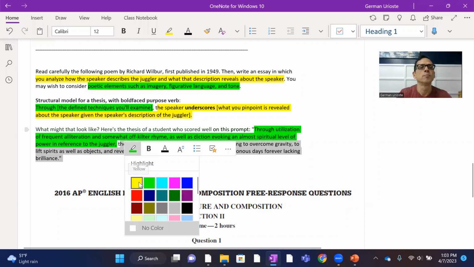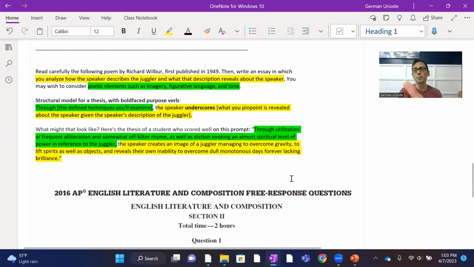And that's yellow. Now, one of the first things you're probably noticing about this thesis is that it seems pretty wordy. It is fairly wordy, but again, the AP mantra is give students credit for what they do well. And in the first half of the thesis, the student defines well the techniques they'll look at. In the second half, the student articulates the claim they're going to make about the speaker of the poem. So it's addressing the two parts of the prompt quite well.